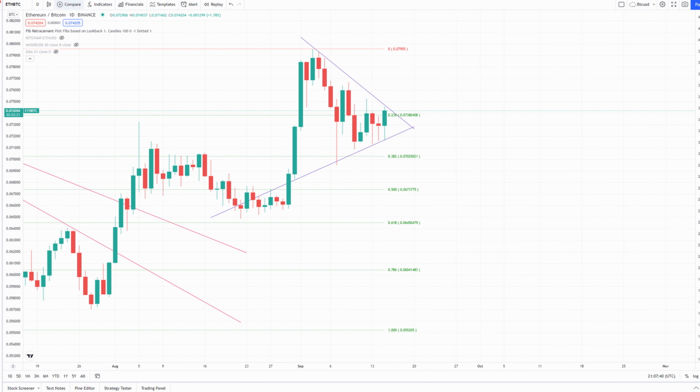The Ethereum versus Bitcoin chart is showing a triangle formation. This triangle is almost 3/4 of the way done, so we should expect a breakout to the upside as the previous trend is an uptrend. This means that Ethereum will appreciate against Bitcoin.